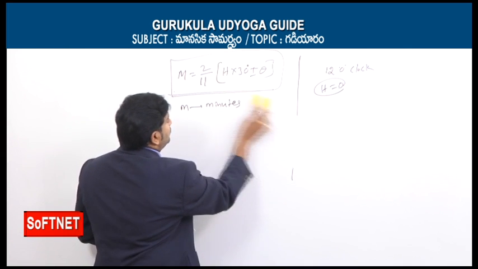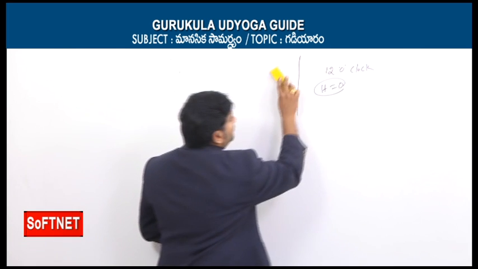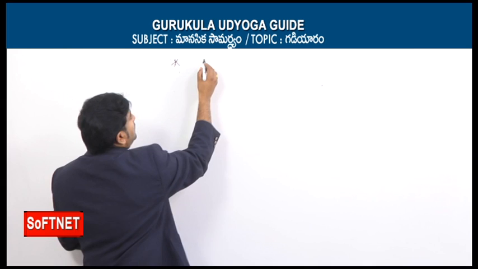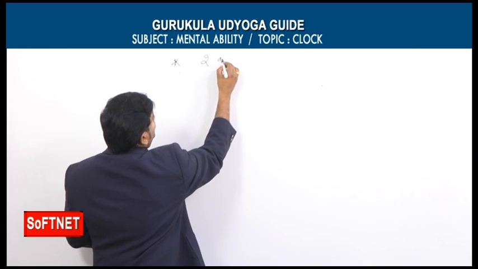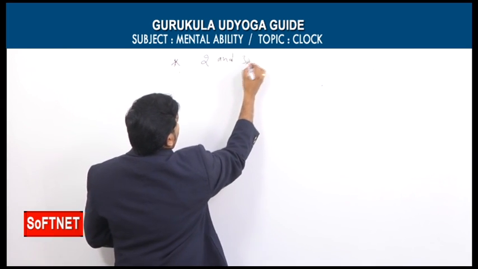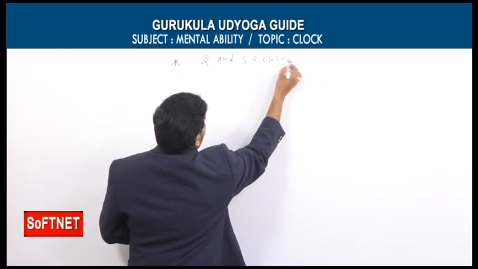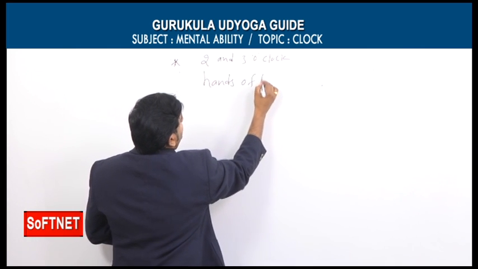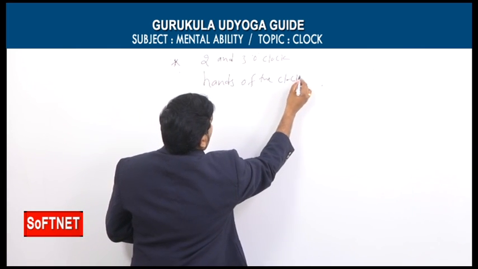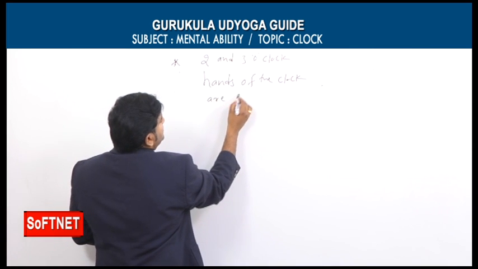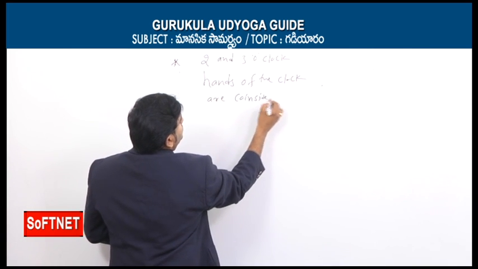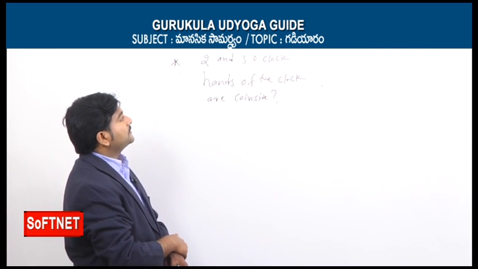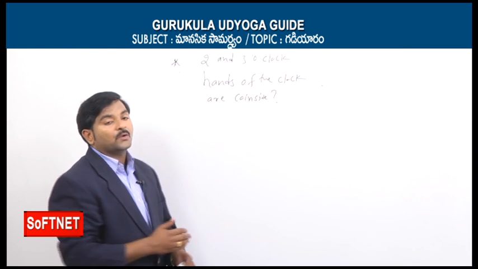Let's now focus on type 1 problems. The first question is: at what time between 2 and 3 o'clock do the hands of the clock coincide? This is one kind of model. Now, how can we solve this? The question is, at what time between 2 and 3 o'clock do the hands of the clock coincide?